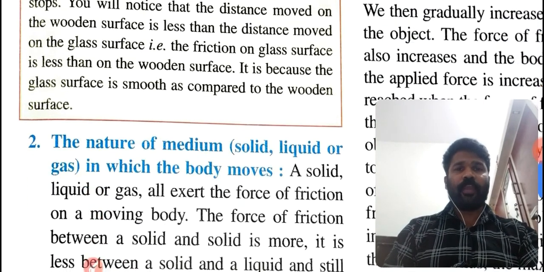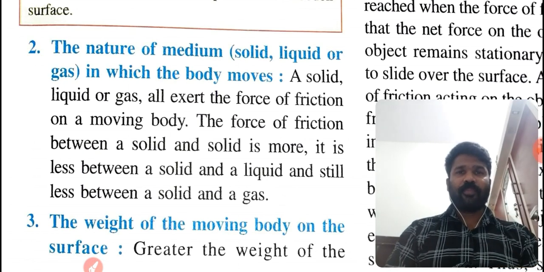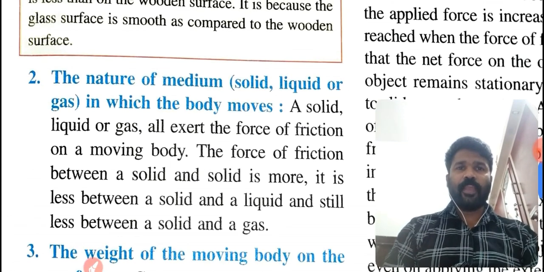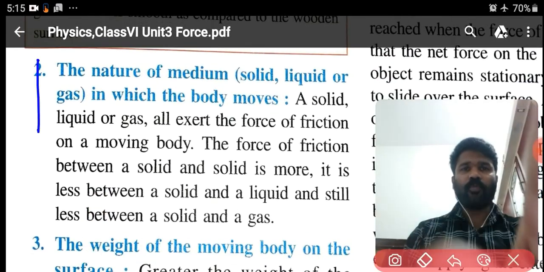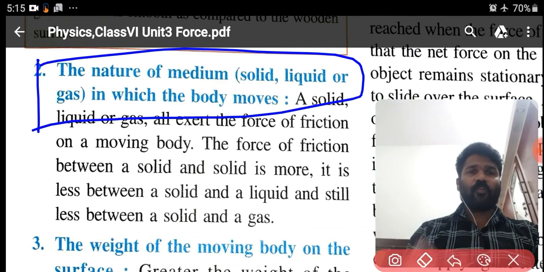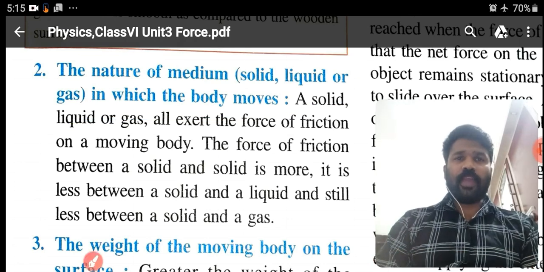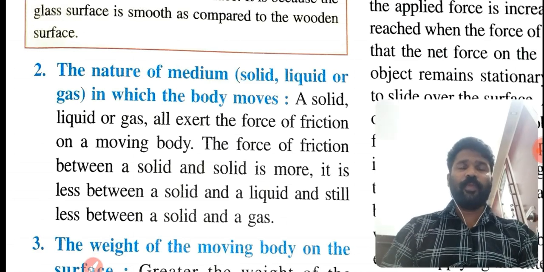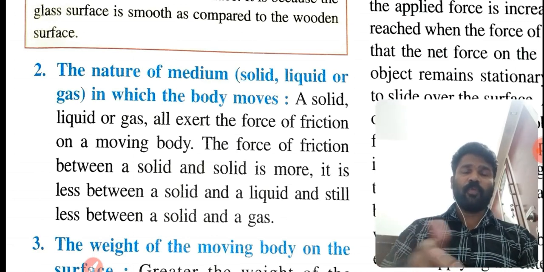The second factor that affects friction is the nature of the medium in which the body moves. Solid, liquid or gas: there are three states, we know that. All states of matter exert a force of friction on a moving body.